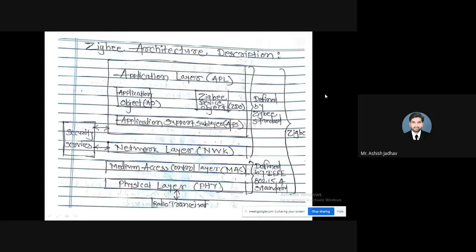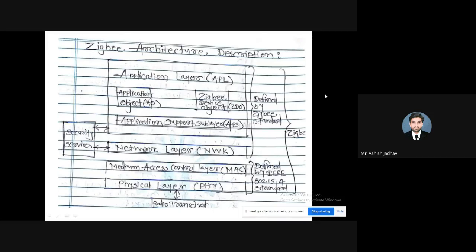After that, we have the network layer. Most of you are aware of the functionalities associated with the network layer. First one is formation of the network. This is the task to be performed by the network layer. After that, forwarding of packets through the best path is another role to be played. Then it assigns a 16-bit network address to the packet. Also, it routes the network packet. These are the roles associated with the network layer.